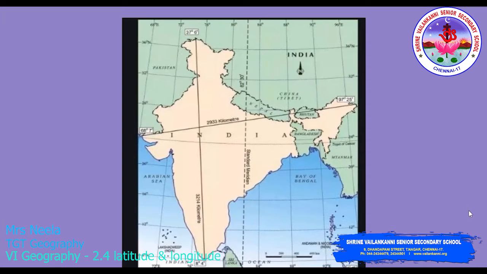So to avoid this confusion, most countries follow a standard time. The standard time for each country is usually taken as the time of the central meridian of that country. In India, the central meridian is this. This is the standard meridian, central meridian, which is 82.5 degrees. It is called the Indian Standard Time, that is the IST, and this passes through Mirzapur near Allahabad.